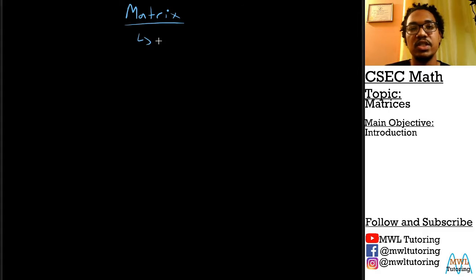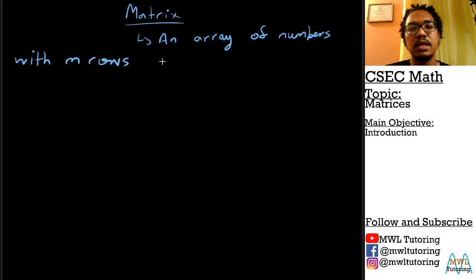So let's start with the definition. If we want to define what a matrix is, a matrix is just an array of numbers with m rows and n columns.